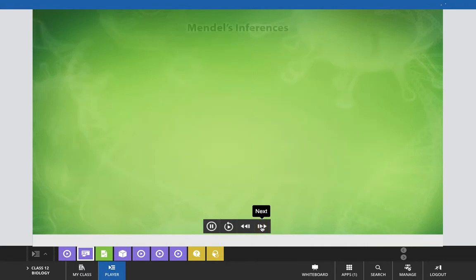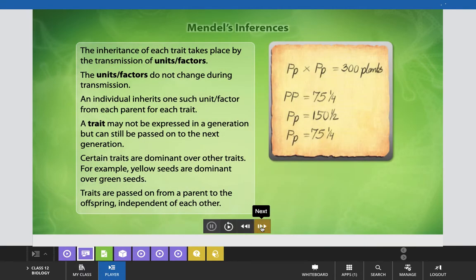Now let us look at Mendel's inference on the basis of the results of these experiments that he performed on pea plant. The inheritance of each trait takes place by the transmission of units which Mendel named as factors. The units or factors do not change during transmission. An individual inherits one such unit factor from each parent for each trait. And a trait may not be expressed in a generation but can still be passed on to the next generation.